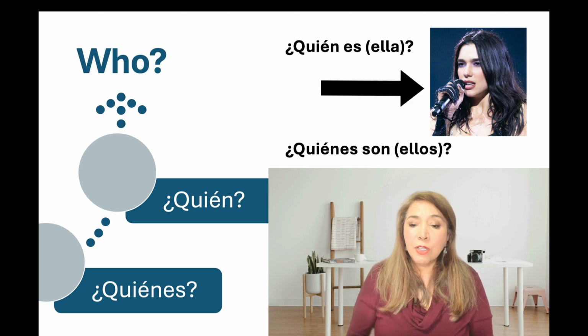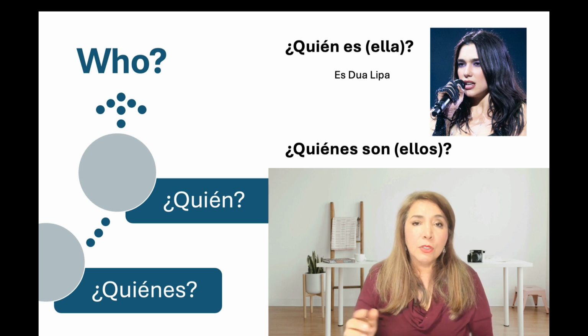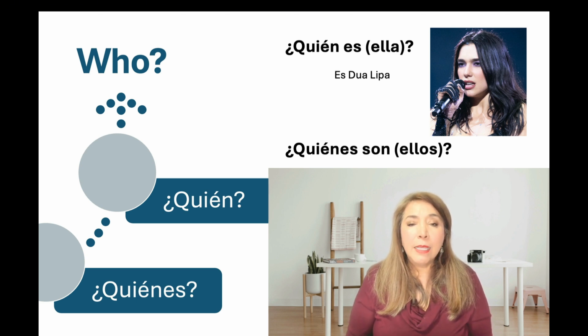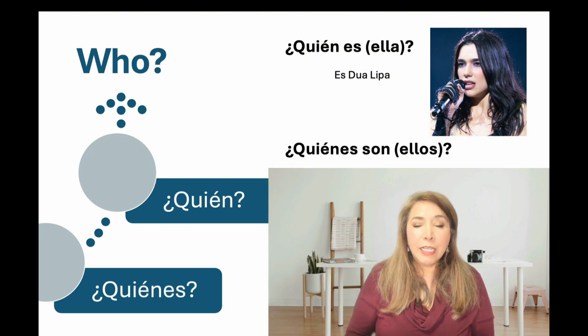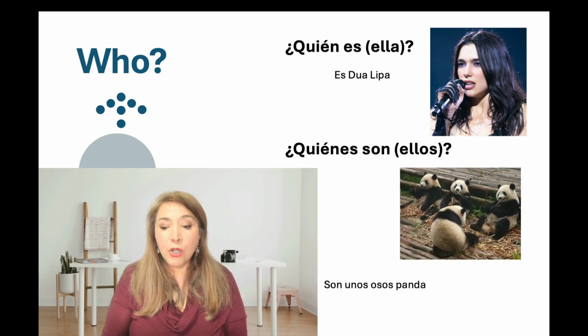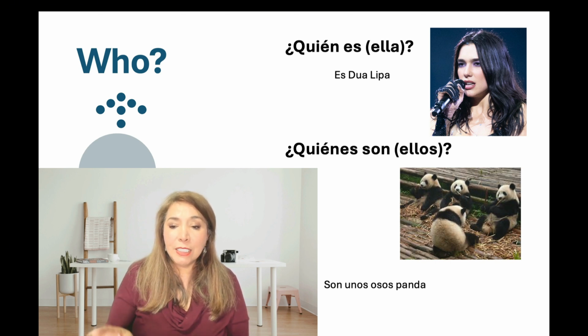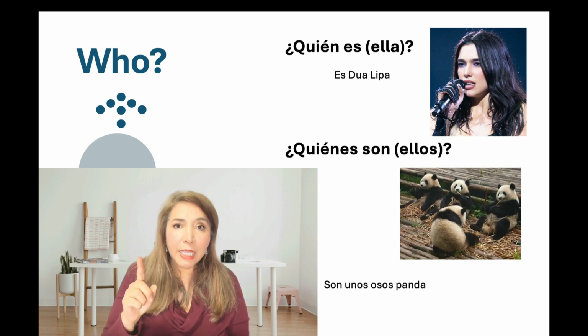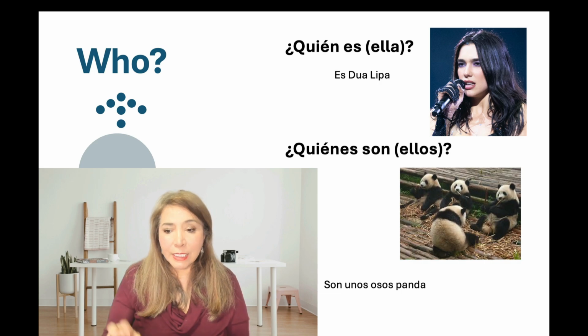Who is that? And notice that quién also has an accent. ¿Quién es ella? Es Dua Lipa. Now I'm asking about more than one person. ¿Quiénes son ellos? Ellos son unos osos panda. They are some panda bears. The point here is that if it's one person, ¿quién? If it's more than one person, ¿quiénes?